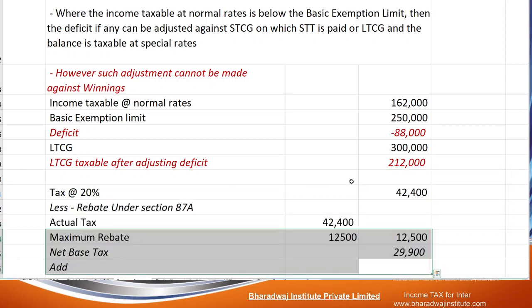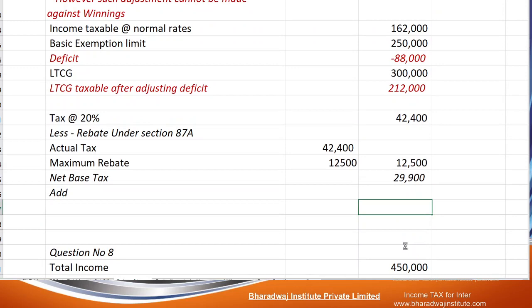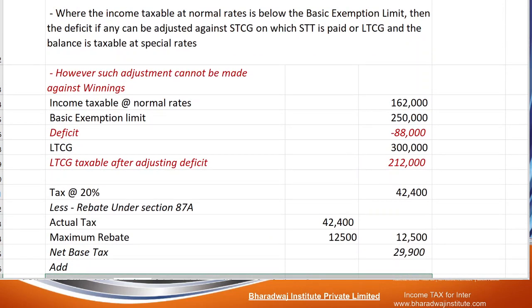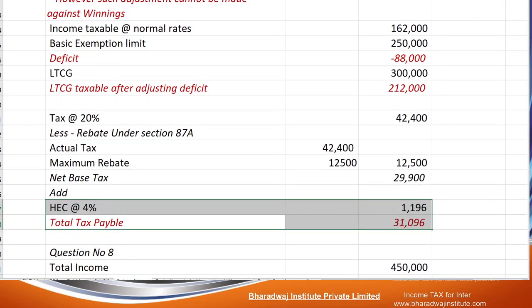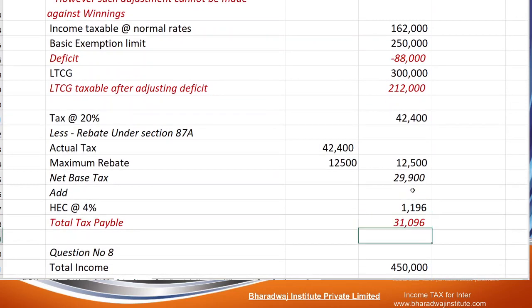So 42,400 minus 12,500 is 29,900. And don't forget, HEC will be 4%. I repeat it many times because this is one of the most important points which can be tested in the exam.